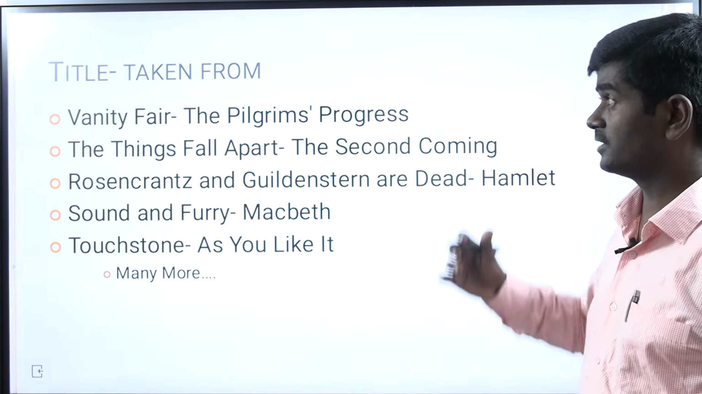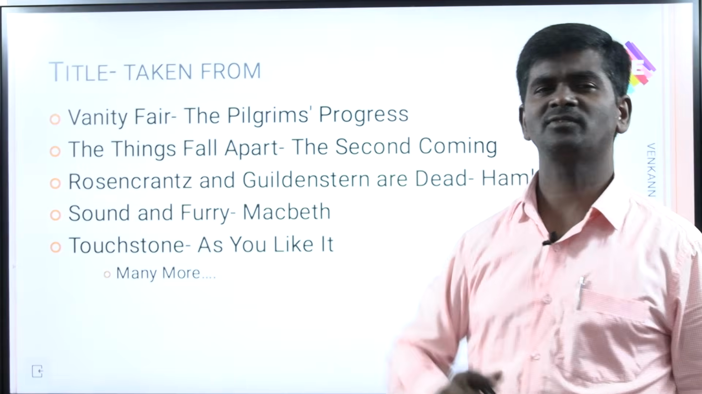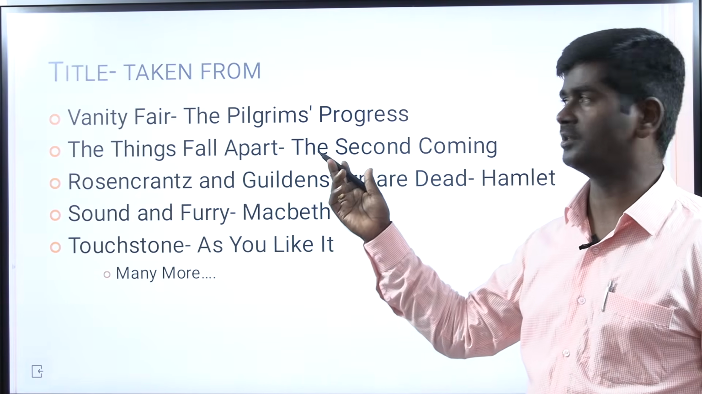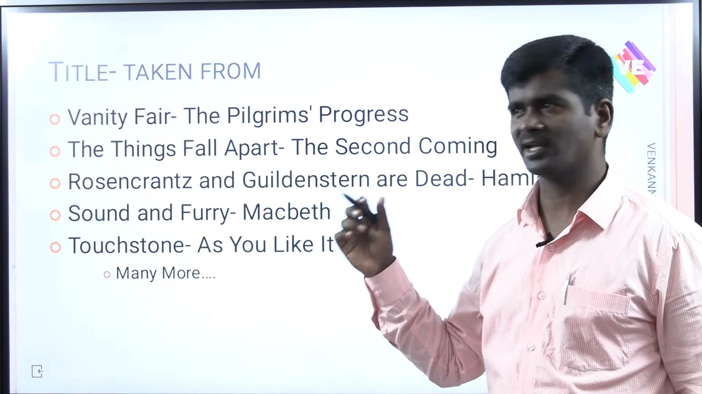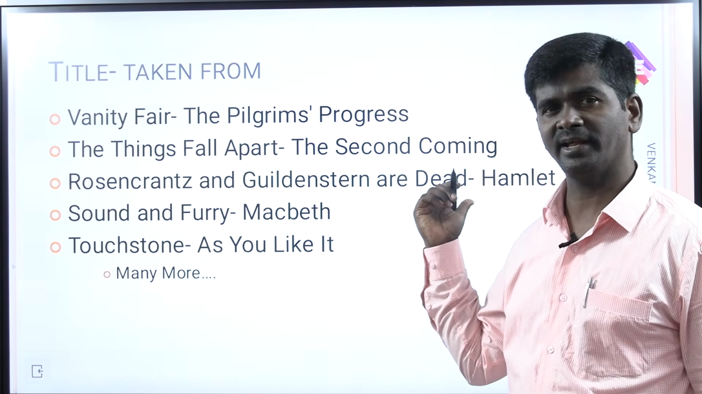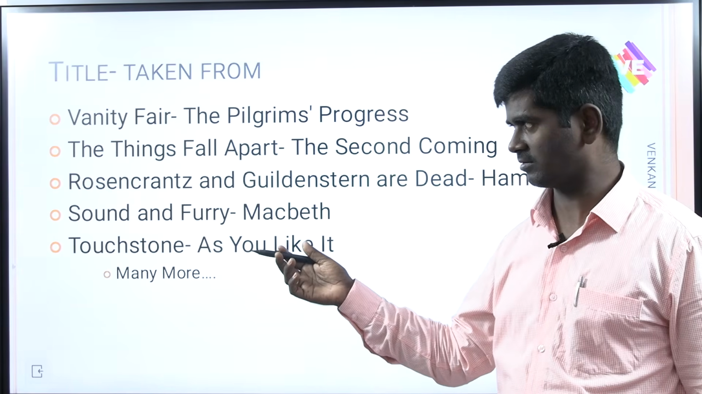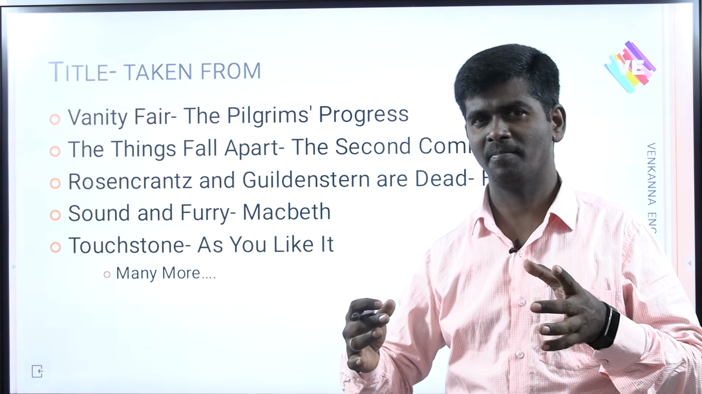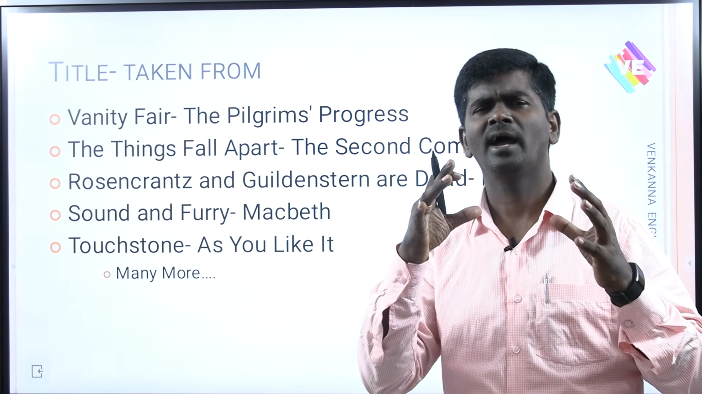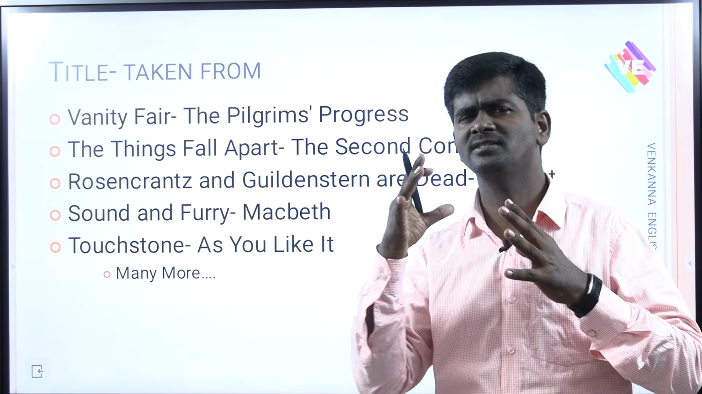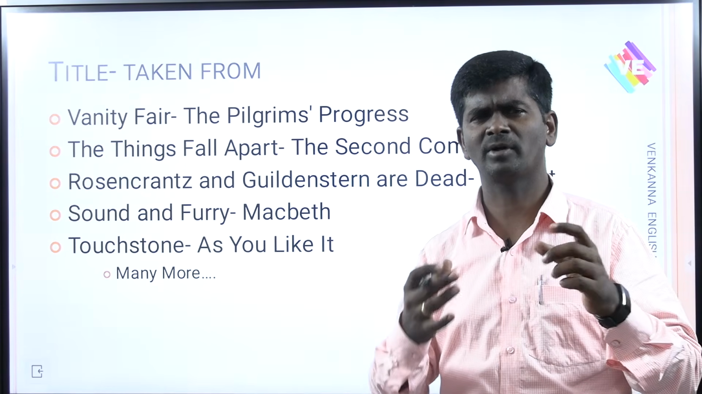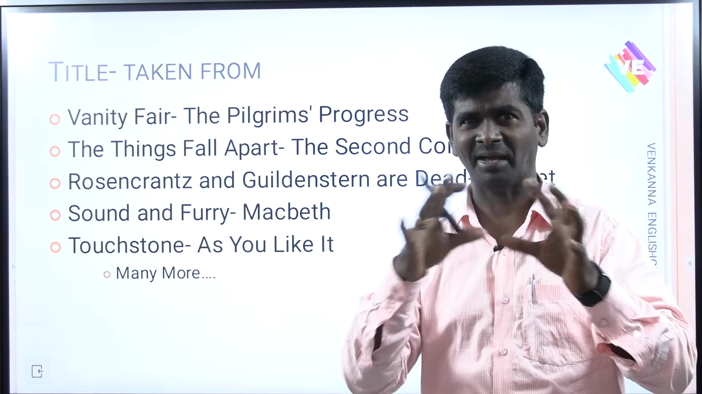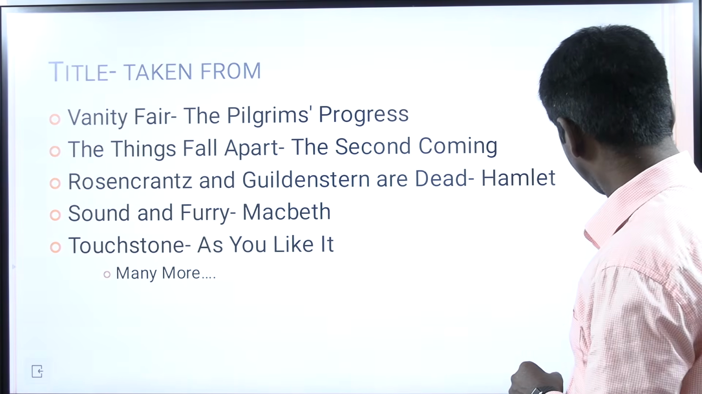At least 1000 dates. Next, you can see titles taken from other works, and where the writer took the title. Vanity Fair, The Pilgrim's Progress, Things Fall Apart, The Second Coming, Rosencrantz and Guildenstern Are Dead, Hamlet, The Sound and the Fury, Macbeth, Touchstone, As You Like It. Like that, the title of the book taken from. I can give you more than 300 of these titles and sources. You will get at least one, sometimes 4, in match the following.